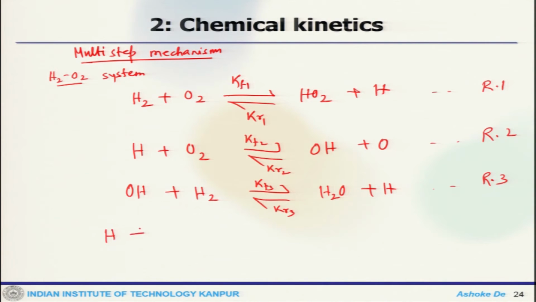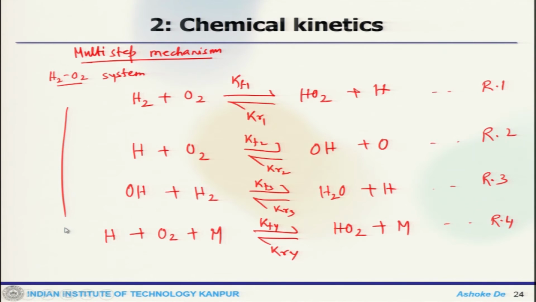The last one is H plus O2 plus M, which goes with KF4 to KR4, HO2 plus M, this is R4. So, these are the different multiple or elementary steps that you have, and every reaction step has a forward direction and a reverse direction. So, you can find out the forward and reverse rates.